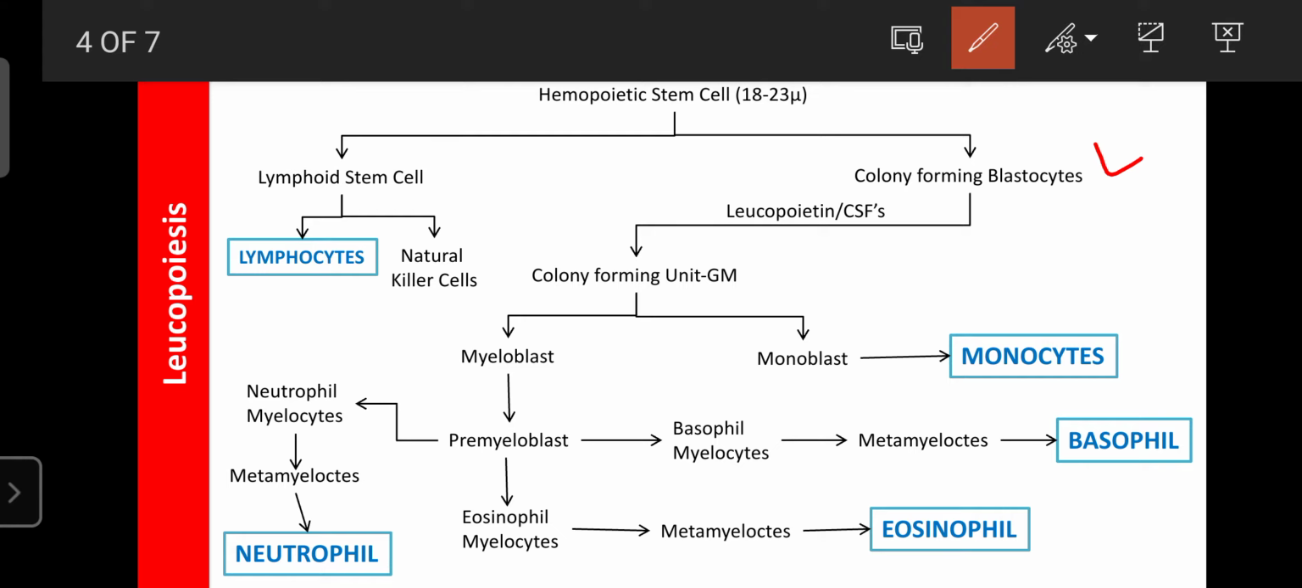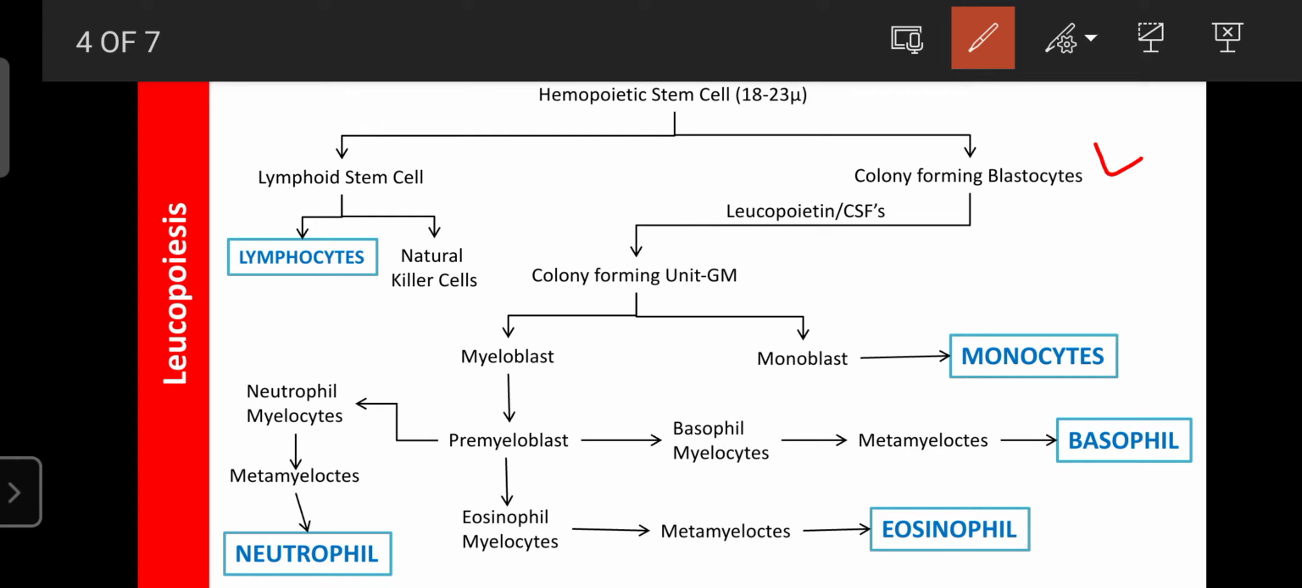At the same time, the neutrophil can increase its own number or production by secretion of the leukoprotein. So you should remember, the leukoprotein is secreted from the neutrophil during the entry of the microorganisms, and the colony stimulating factor is secreted from the hemopoietic stem cells, in normal conditions or during the defense mechanisms. So those stem cells secrete the colony stimulating factors. Then both leukoprotein and CSF can differentiate the colony forming blastocytes into colony forming unit